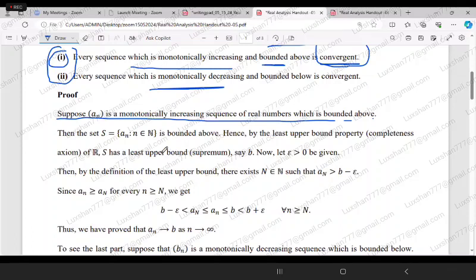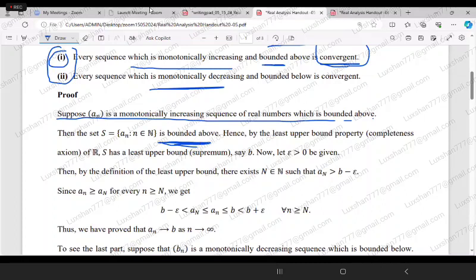Then we are defining a set S as an, n belongs to N. We are putting all the terms of the sequence into this set S. Then obviously S is bounded above. Why is S bounded above?